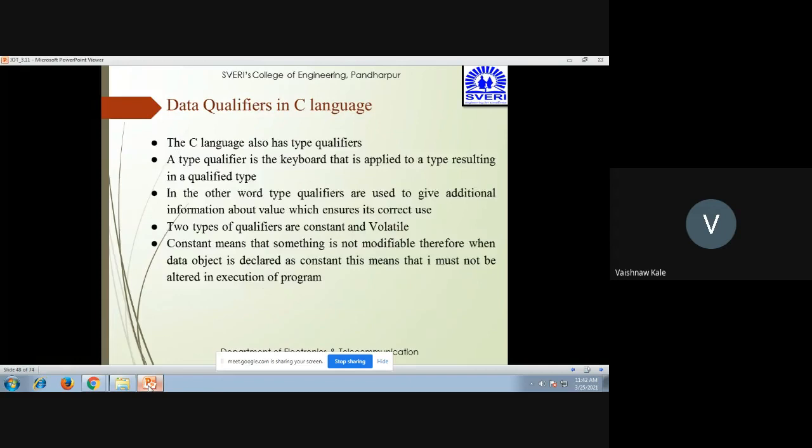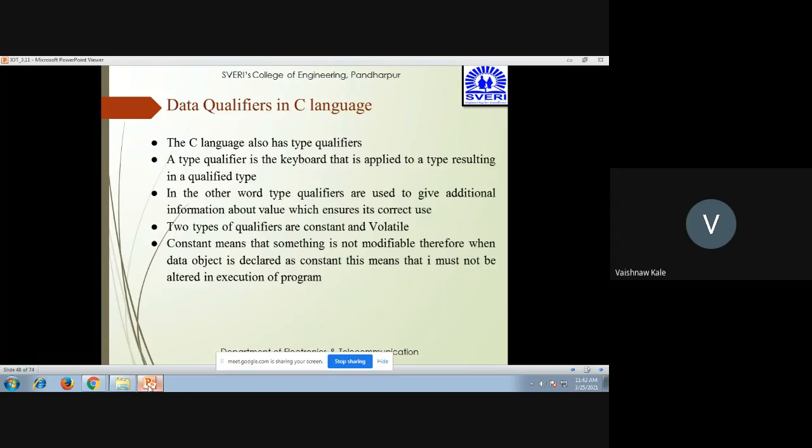Now, there are two types of qualifiers, that is constant and volatile. Constant means something that is not modifiable. We cannot modify it. Therefore, when a data object is declared as constant, it must not be altered in the execution. So once a constant value is fixed, it cannot be altered afterwards.